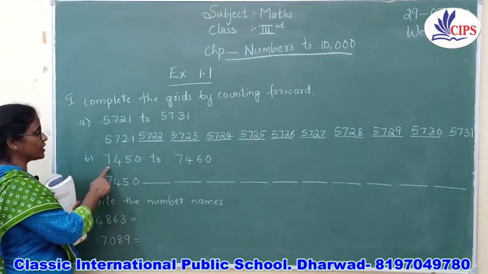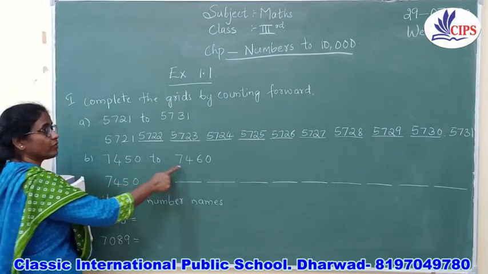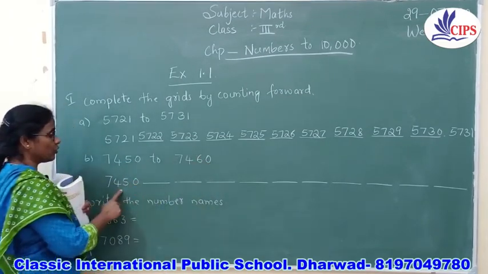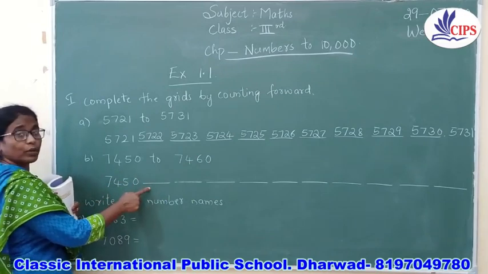The next example is from 7450 to 7460. The first number I have written here. So what will be the next number?